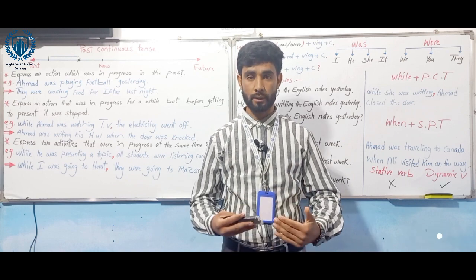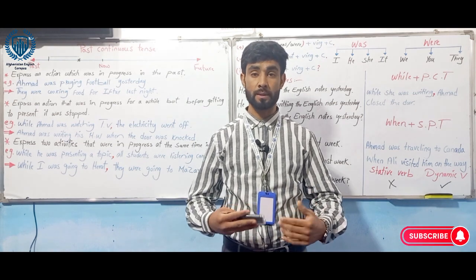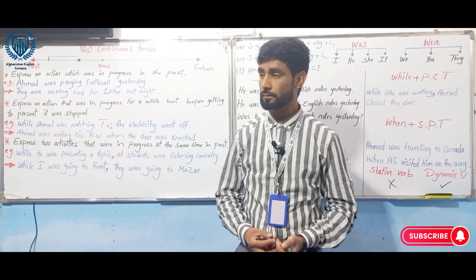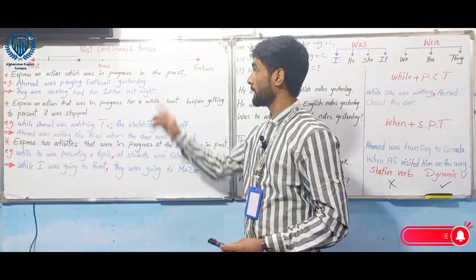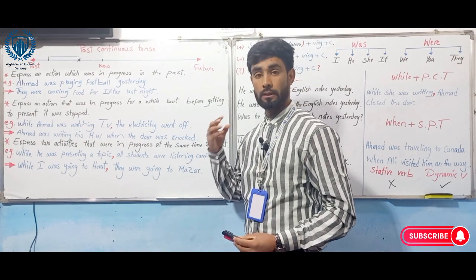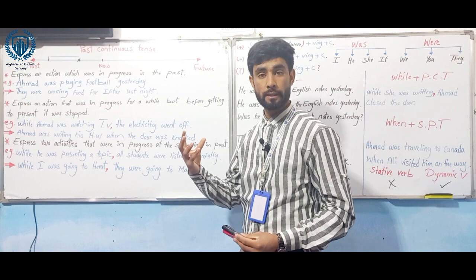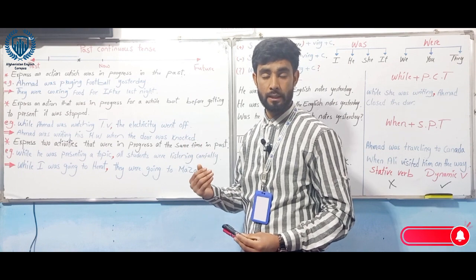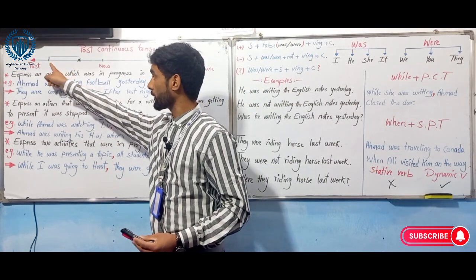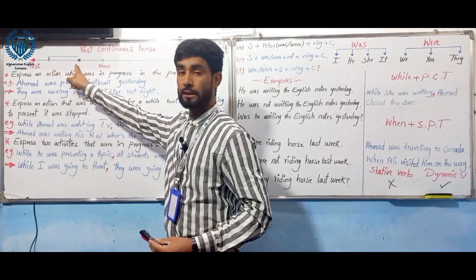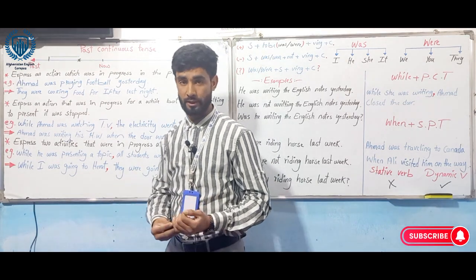We have continuous tenses such as present continuous, past continuous, future continuous. Let's come to past continuous. What is past continuous? Past continuous talks about a kind of action which was ongoing for a while in the past. Ongoing action in the past. So the action started, continued and stopped in the past. We call it past continuous tense.